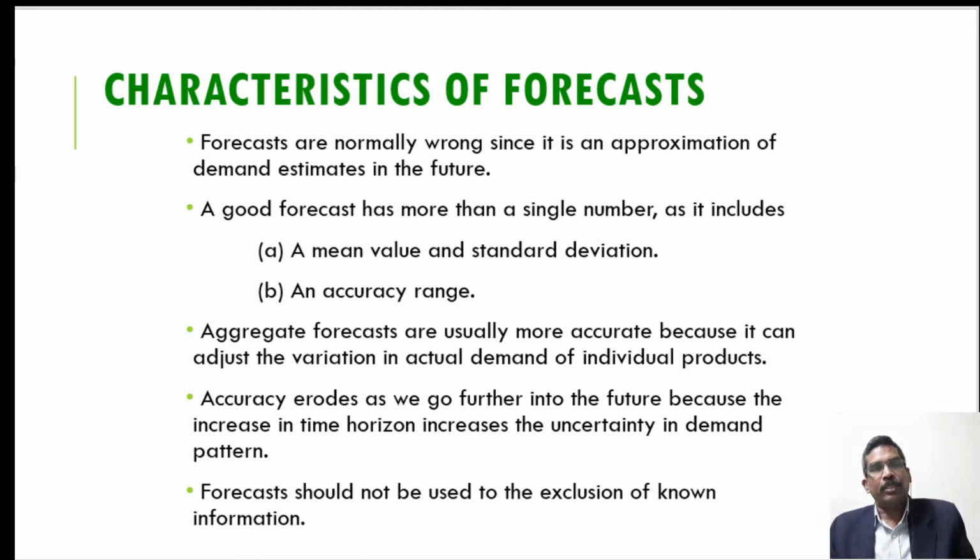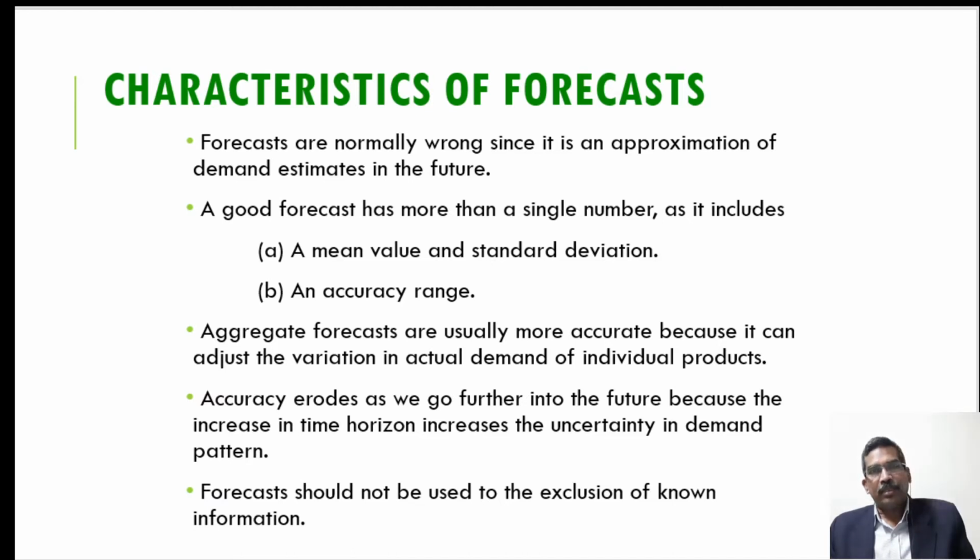For example, plus or minus 50 cars, this is just like a standard deviation. Or we can say plus or minus 3% accuracy: I am forecasting that the demand will be 1000 cars. This is the method of forecasting. We cannot show the forecast value as a single term. Therefore, there is a requirement of the standard deviation or the accuracy range.